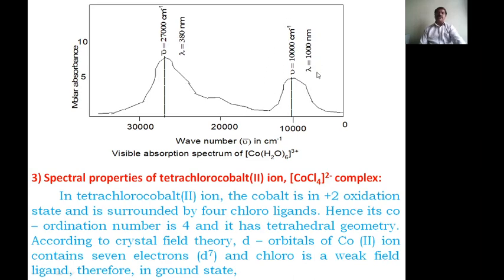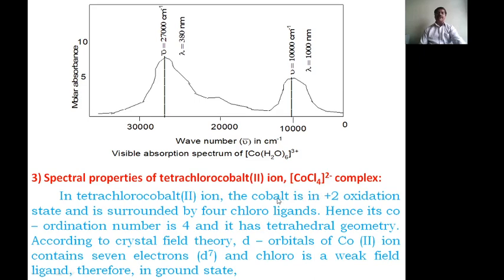This is the graphical representation of the spectral property of hexa-aqua cobalt 3 ion. Now coming to the next one, the spectral properties of tetrachloro cobalt 2 ion.